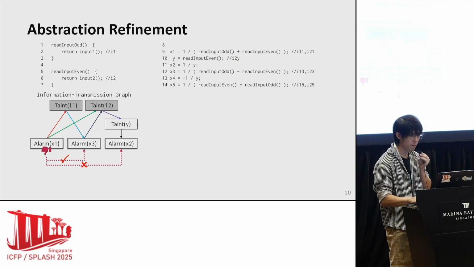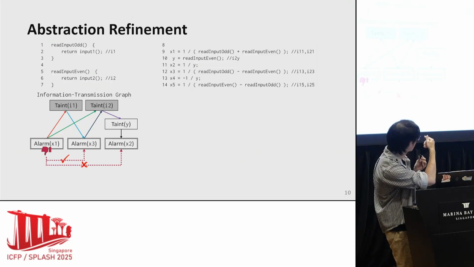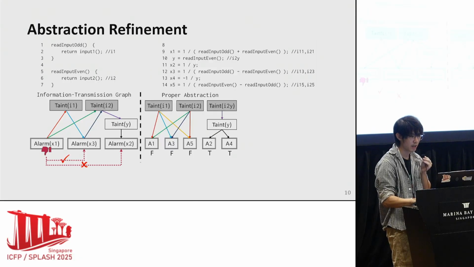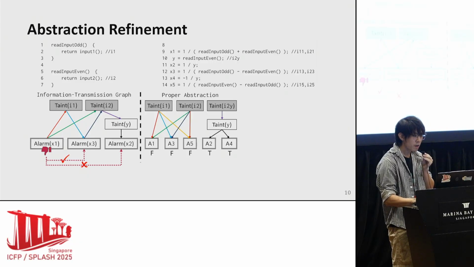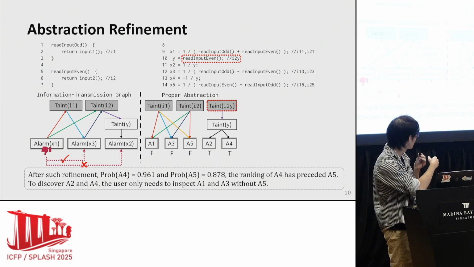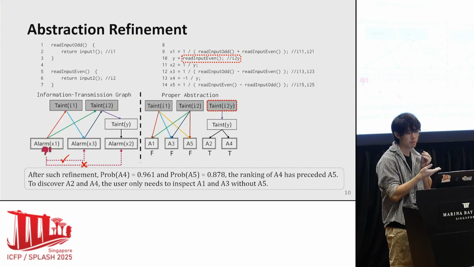Finally, with the information transmission graph, it is easy to say the cheapest way is to remove one edge on the path from tangent I2 to tangent 1 and to alarm X2. It can be realized by inlining the corresponding node tangent I to Y. After such refinement, those true alarms and false alarms are divided. Then the ranking of A4 will shift to precede A5. Although the user needs to inspect A3 during sampling, the number of observed false alarms reduces from 3 to 2.